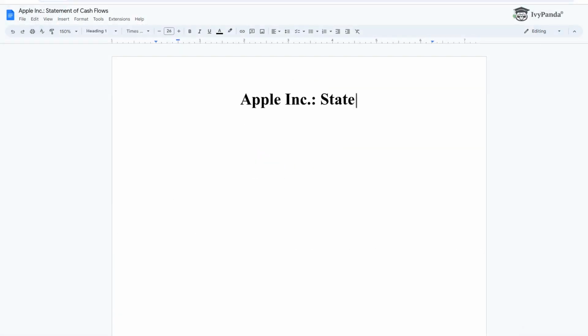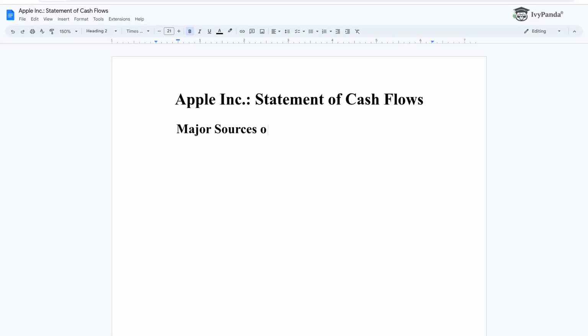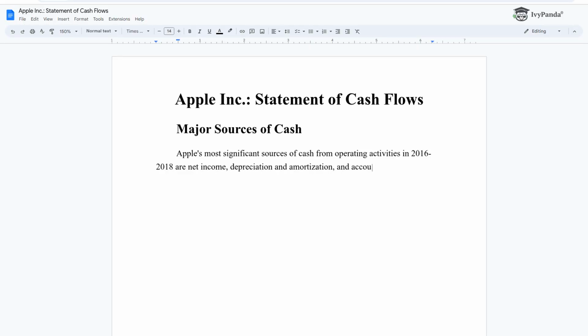Apple Incorporated, Statement of Cash Flows. Major sources of cash. Apple's most significant sources of cash from operating activities in 2016 to 2018 are net income, depreciation and amortization, and accounts payable. Net income for 2018 was 23% greater than net income for 2017.